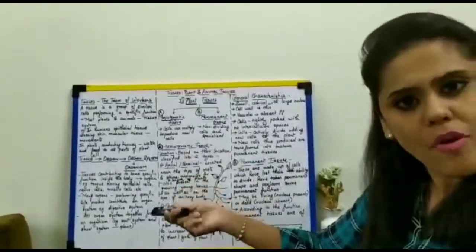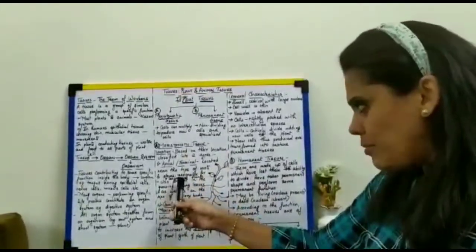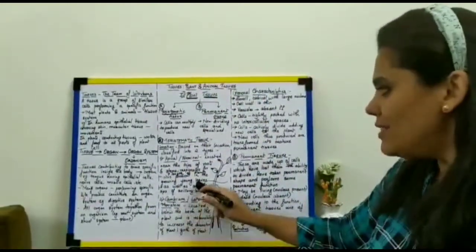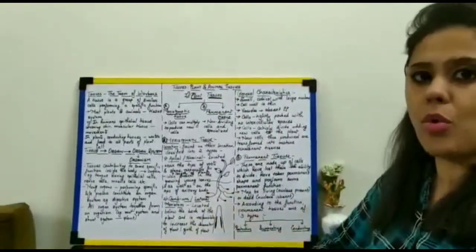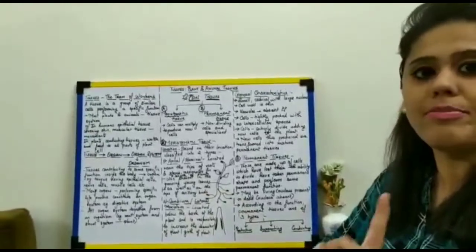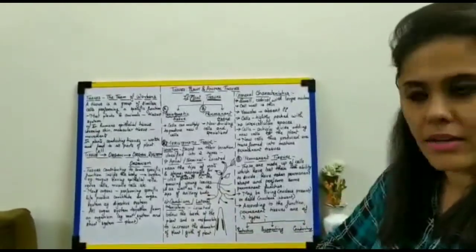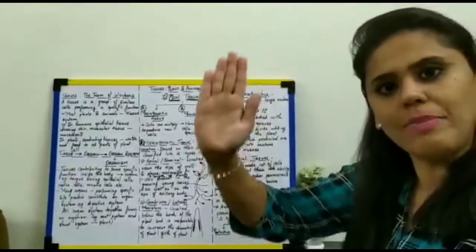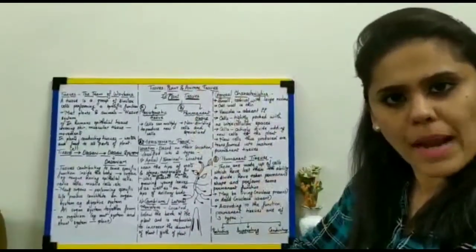What is it responsible for? It is responsible for increasing the length of the plant, which is called the primary growth. This growth is called the primary growth of the plant.